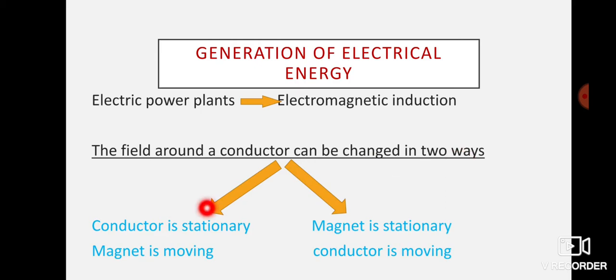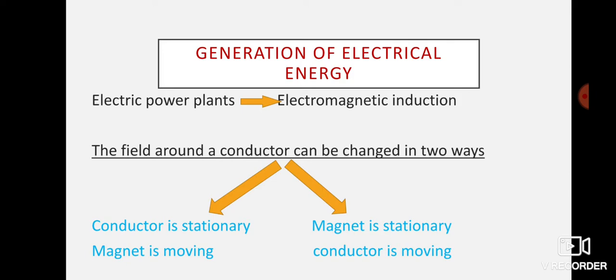Either you keep the conductor stationary and the magnet moving, or you keep the magnet stationary and keep the conductor moving. One of the two has to take place. If the conductor and magnet both are stationary, a magnetic field will be there, but there won't be a change in magnetic field, there won't be a potential difference created. So for a potential difference to be created, a change in the magnetic field has to be there.